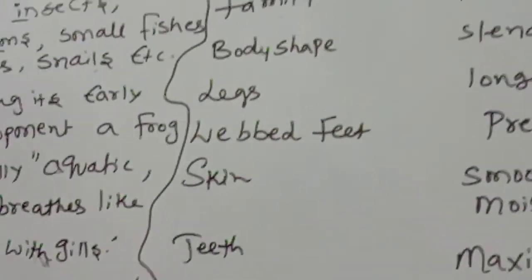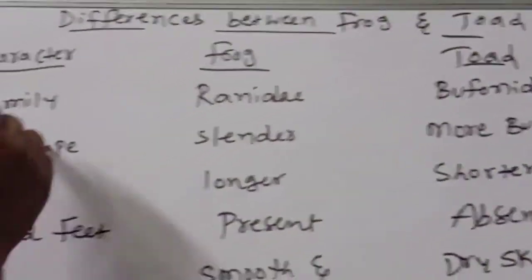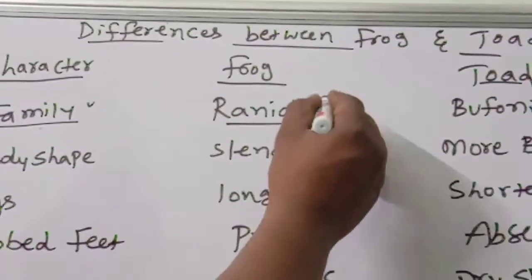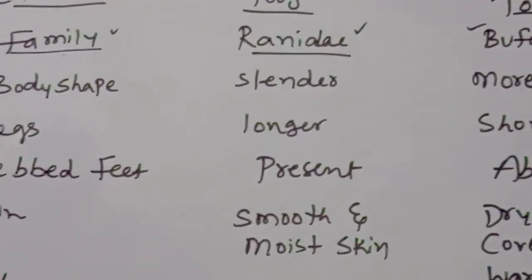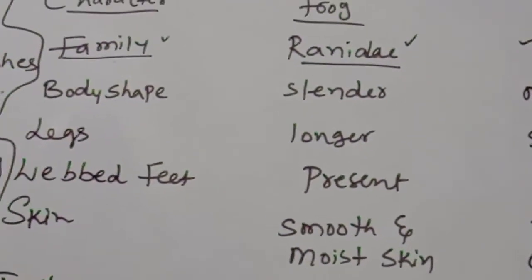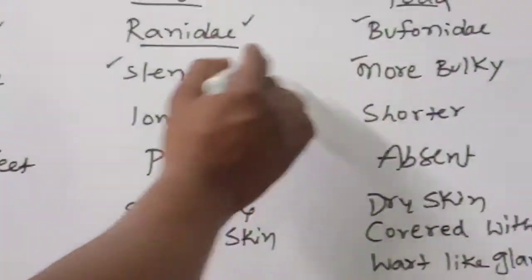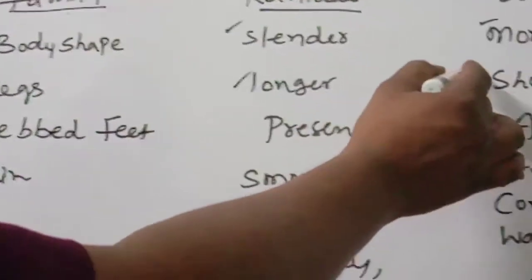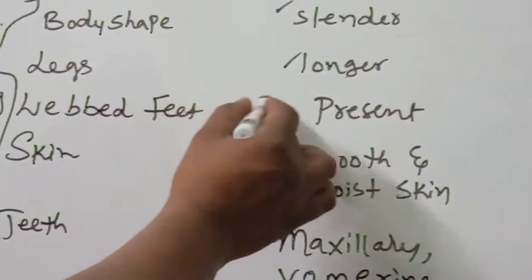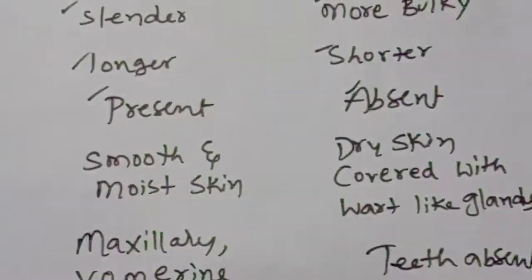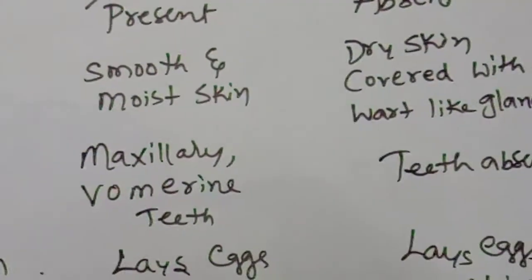Okay, children. Next, differences between the frog and the toad. Character, family: the family related to the frog is Ranidae, toad is Buffonidae. Body shape is slender, more bulky. Legs longer, shorter: the frog legs are longer, toad legs are shorter. Webbed feet present, webbed feet absent.